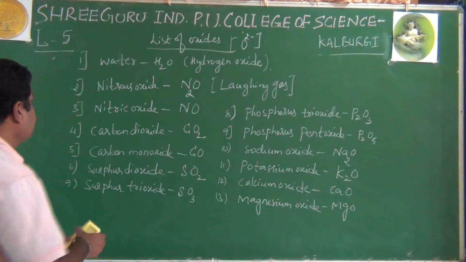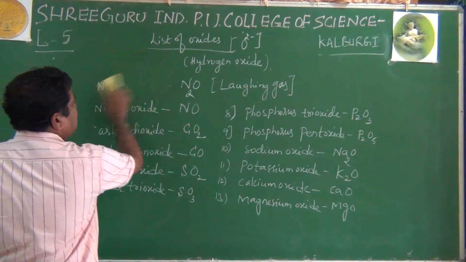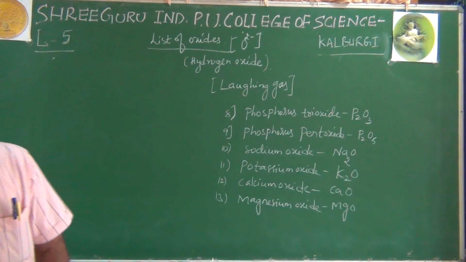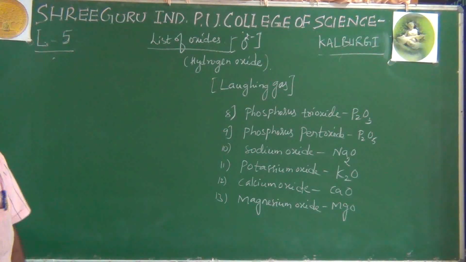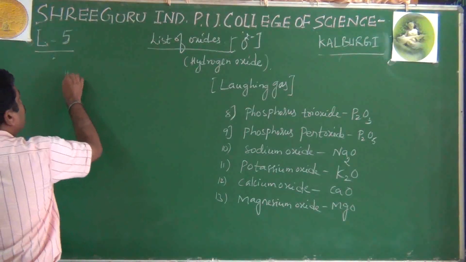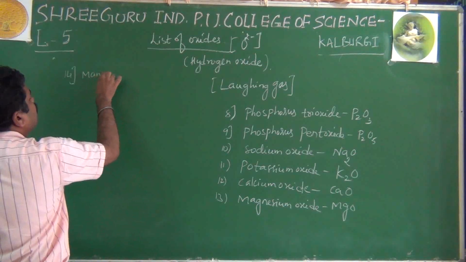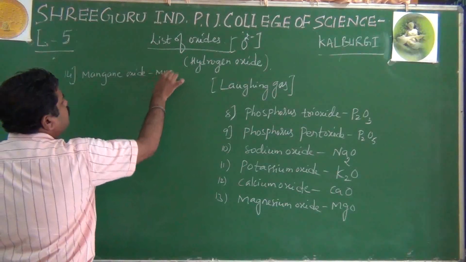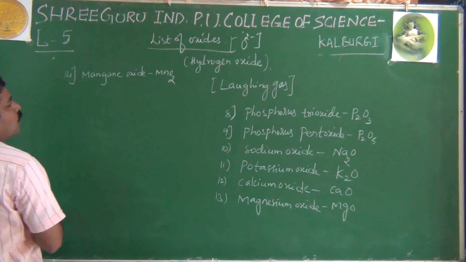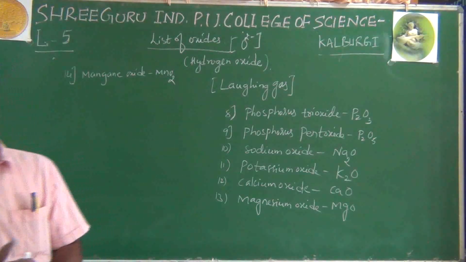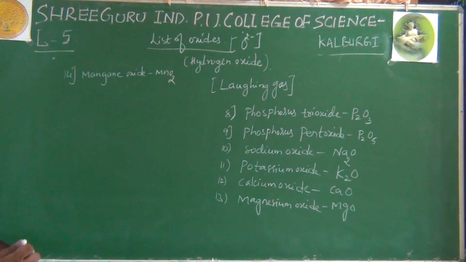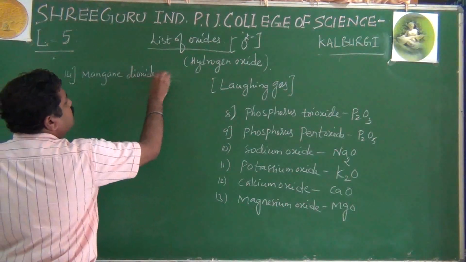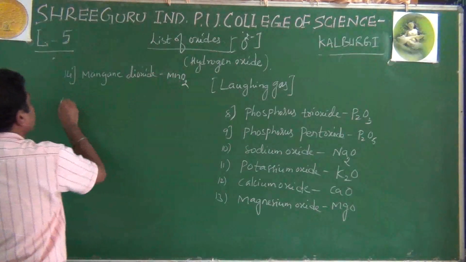After magnesium oxide, because there are so many lists, we will go for manganese oxide, that is MnO2. That is manganese dioxide, MnO2.